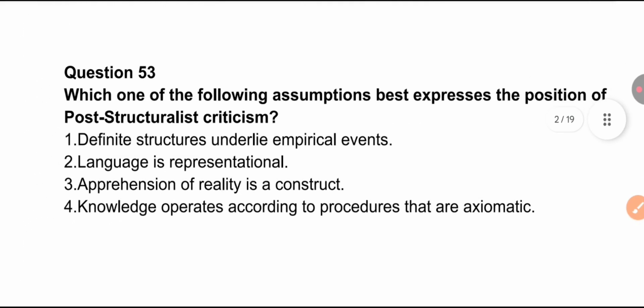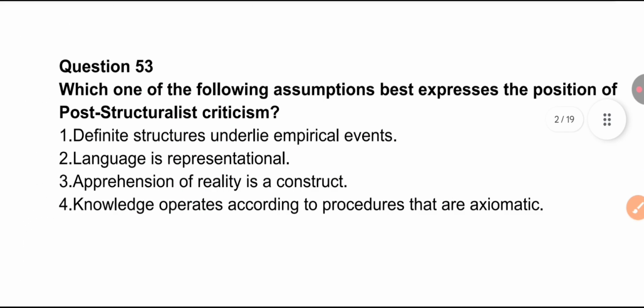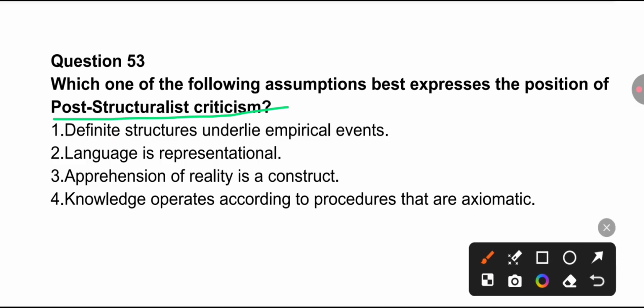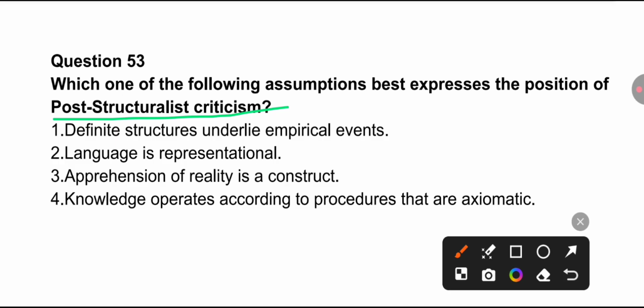Now let's see the next question. Which one of the following assumptions best expresses the position of post-structuralist criticism? From today class will be regular, and sorry for not taking class previously, but PYQs we have solved for December 2025, and this time I'm aiming to solve at least more than 5 years of PYQs with detailed concept clarity.